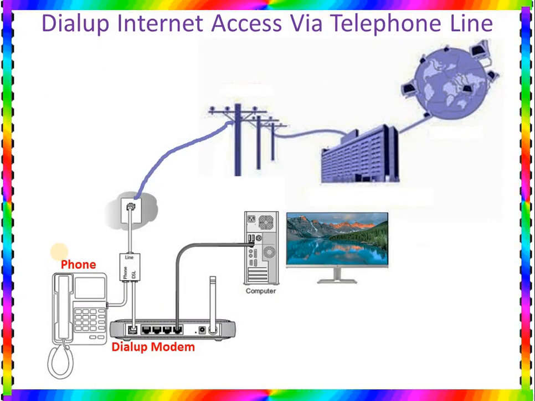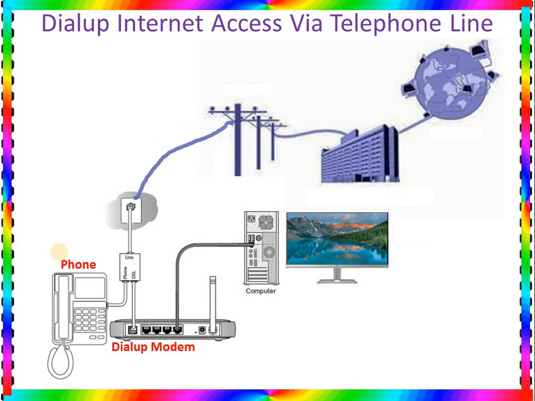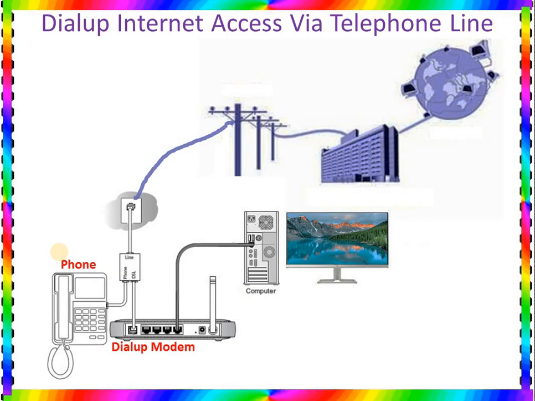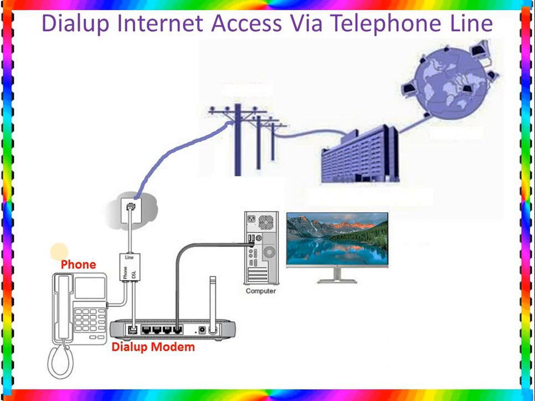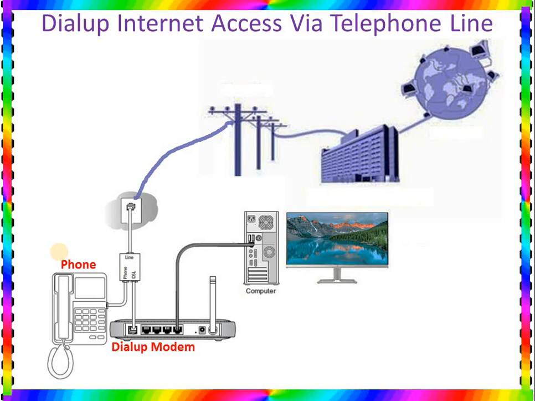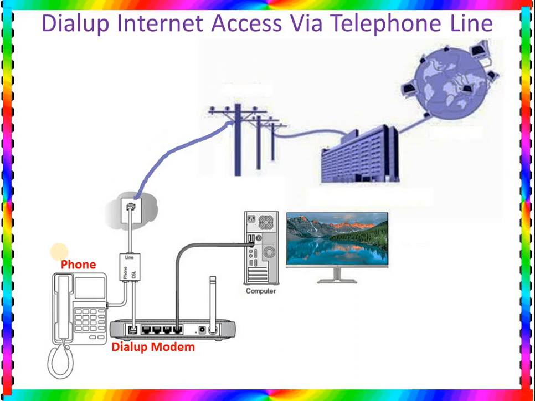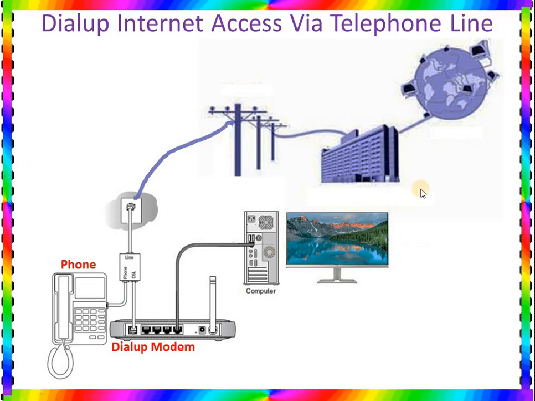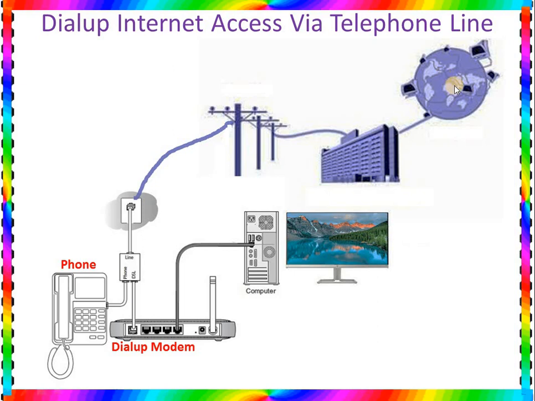Now we will learn the two types of internet. One is dial-up internet and another one is DSL internet. Before, I have already told you, in the telephone line we can get two types of internet. One is dial-up internet access and another one is DSL internet access. So the first thing is, what is dial-up internet access? We will learn. So here we talk again about this internet connection.